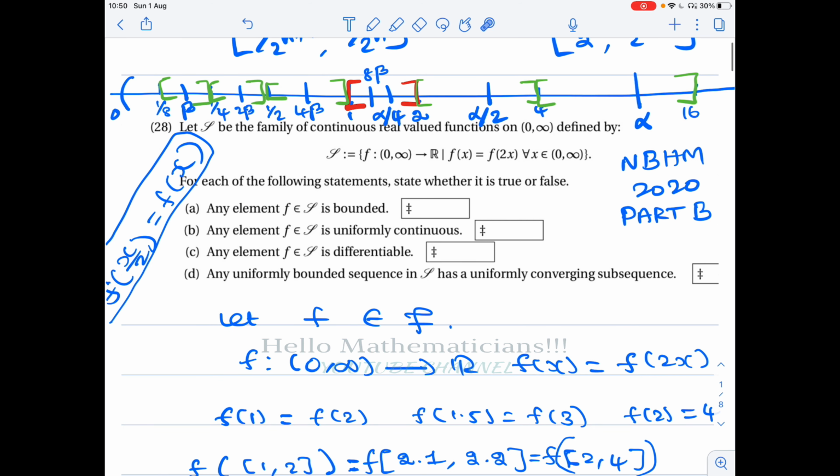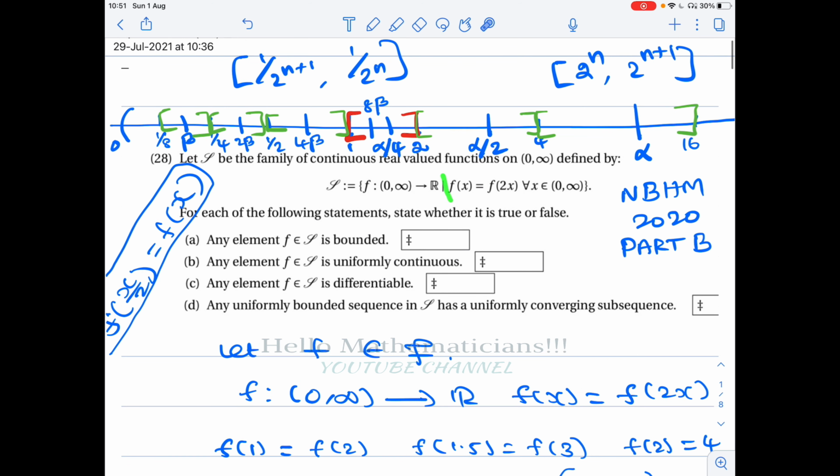In this problem, we just need to know how to understand this condition. Once you understand how to visualize this condition pictorially, then we are very much through. We can eliminate options; we know which options are true and which are false. So first, let's see. It is given that f(x) = f(2x).